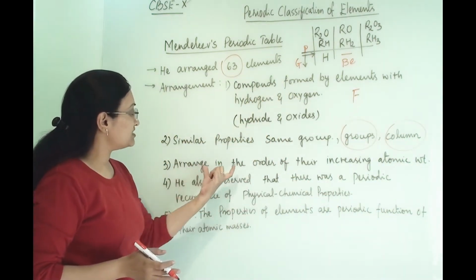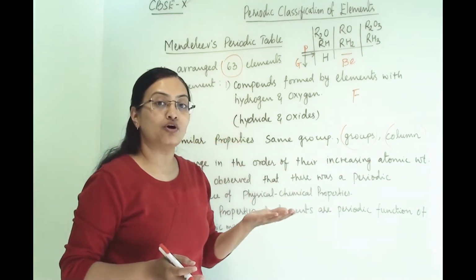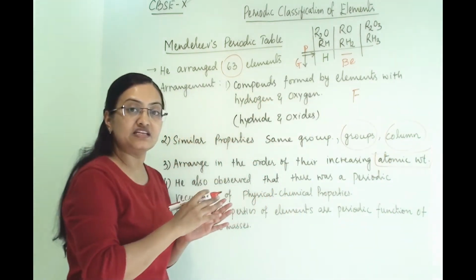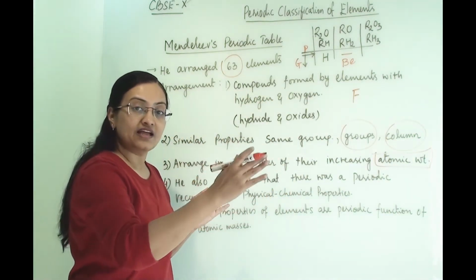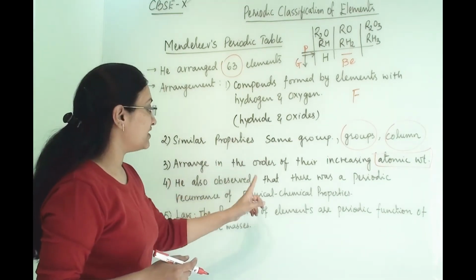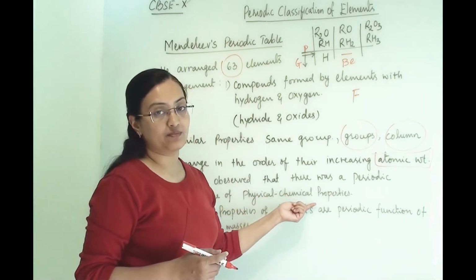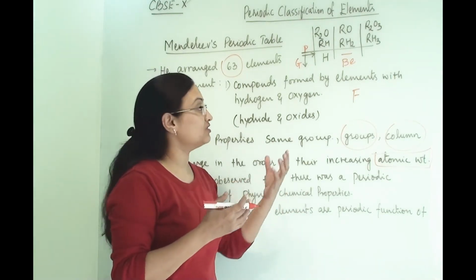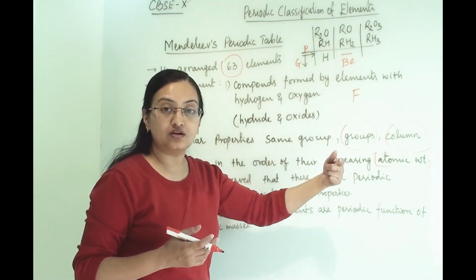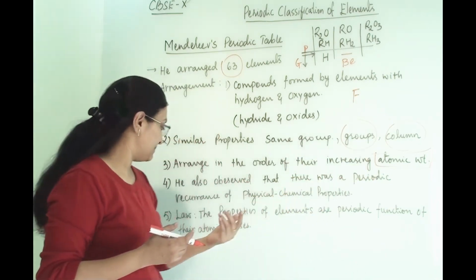Then he arranged them in order of their increasing atomic weight. What was the base of his arrangement? It was atomic weight, atomic mass. He arranged them in increasing order of their atomic mass. He also observed that there was a periodic reoccurrence of physical and chemical properties. He observed via this arrangement that these physical and chemical properties reappear after certain elements.